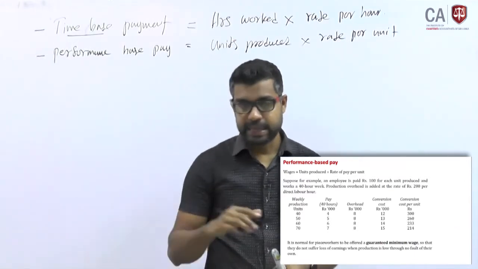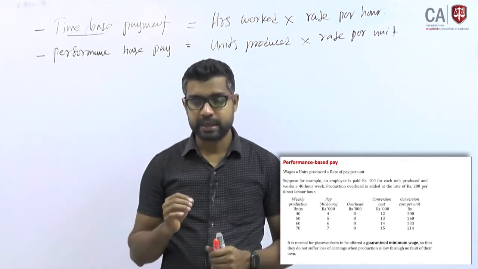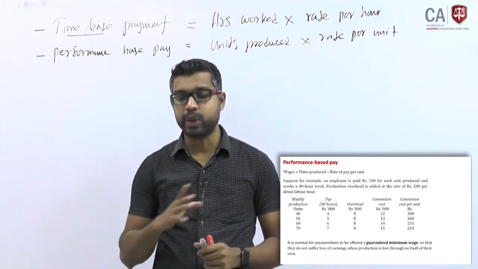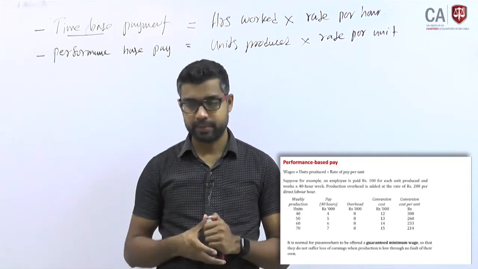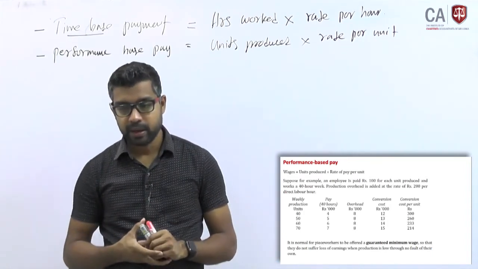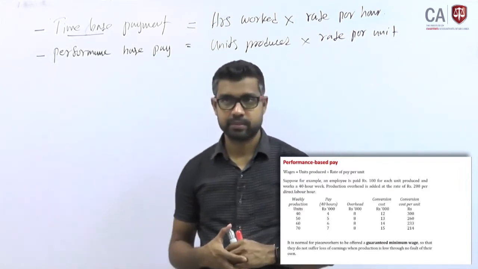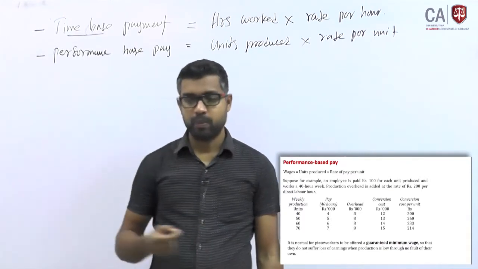Suppose there is an example, look at that. Suppose for example, an employee is paid 100 per unit, you will receive 100 per unit, right, and works a 40 hour week.